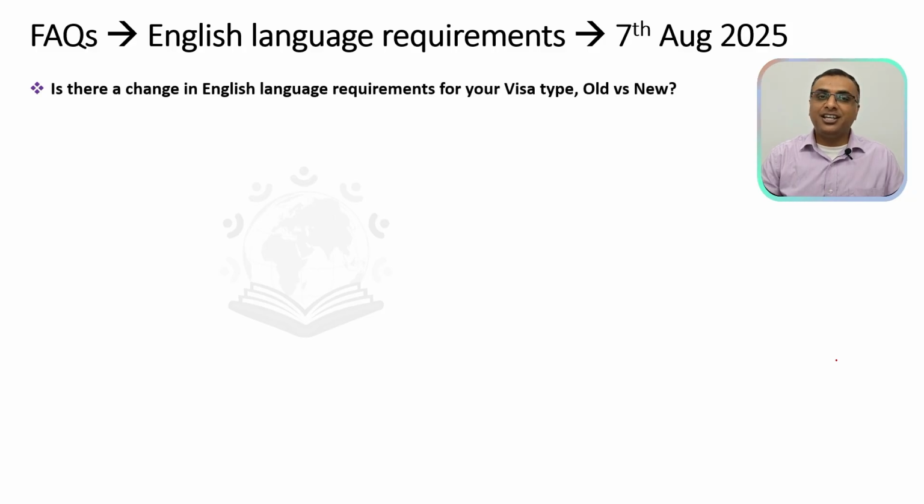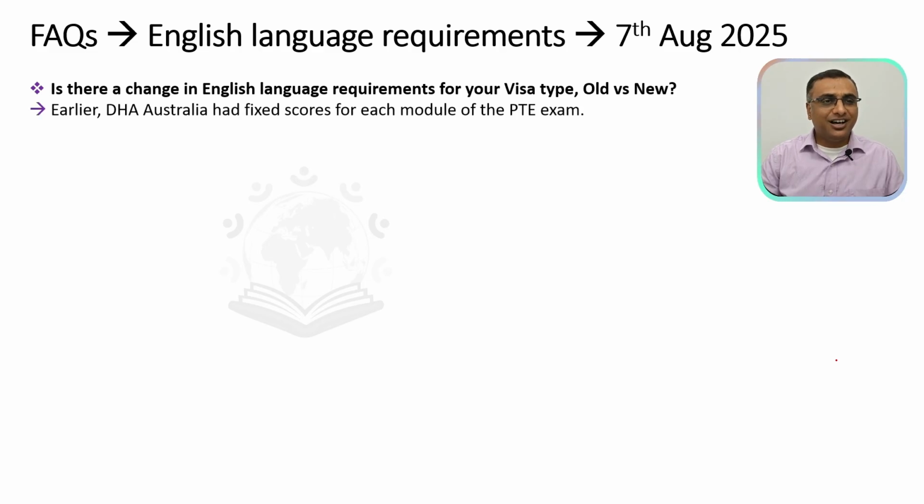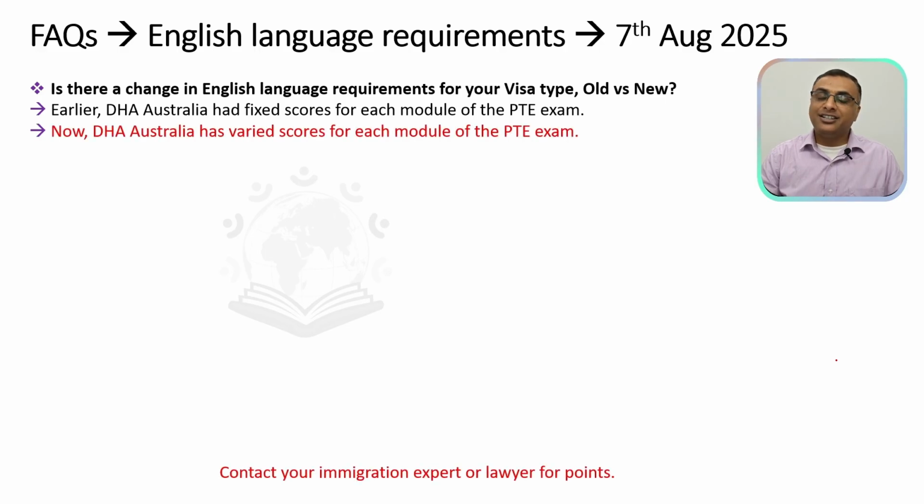Is there a change in the English language requirements for your visa type? There seems to be a change. Earlier, DHA Australia, that is Department of Home Affairs Australia, had fixed scores for each module of the PTE exam. Now, the DHA Australia has varied scores for each module of the PTE exam. Before I show you the scores as per the categories, I would want you to contact your immigration expert or immigration lawyer for more information on points. We are not the experts, they are. Now let's go ahead and look into the categories.